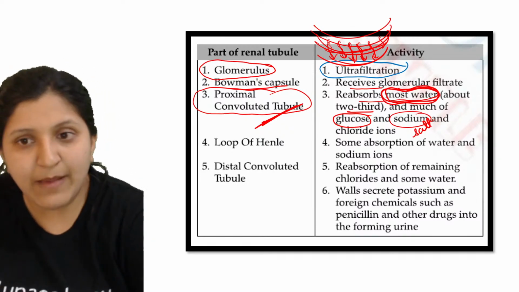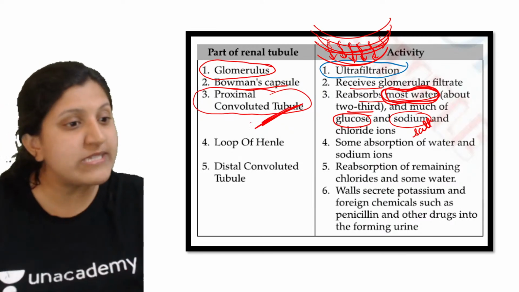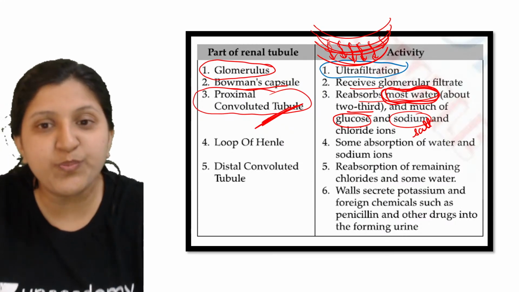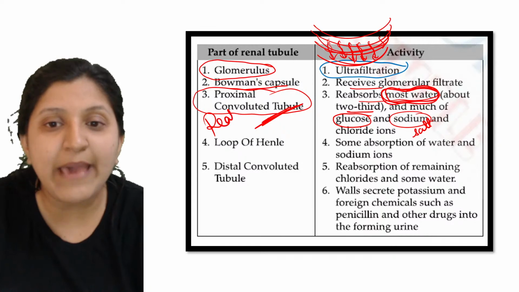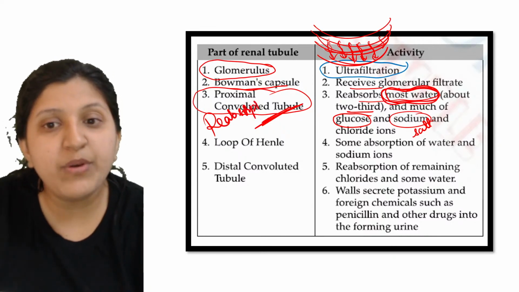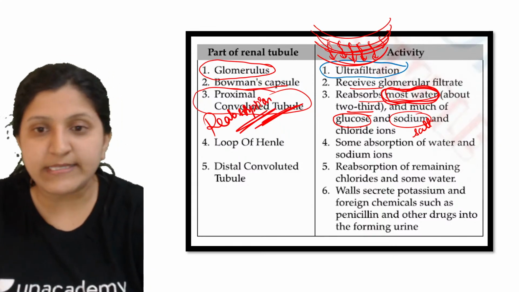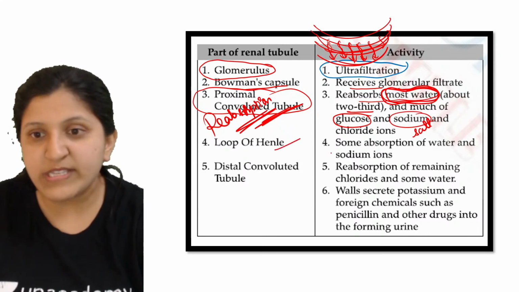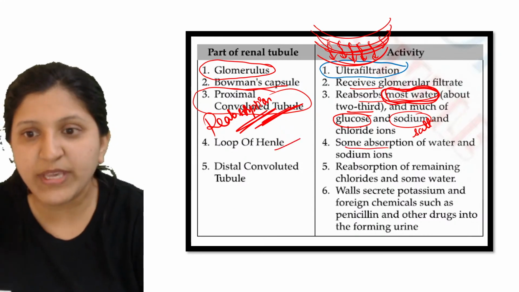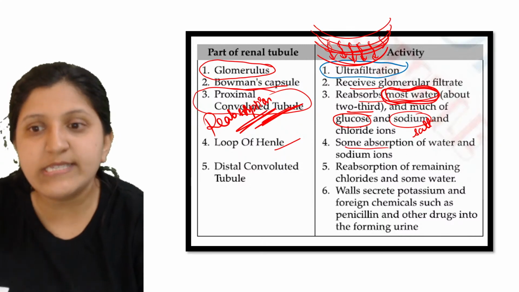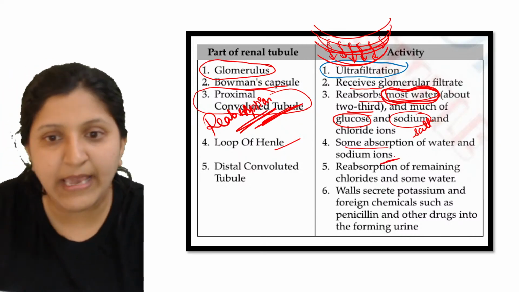All that is being reabsorbed here in the PCT. So the main function of the PCT is reabsorption; maximum reabsorption occurs in the PCT. Then the loop of Henle: some reabsorption of water occurs, and sodium ions are also absorbed.